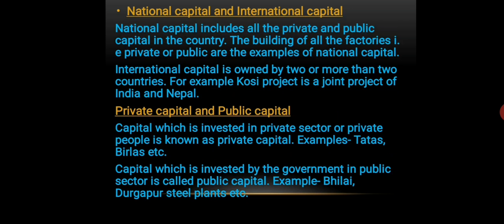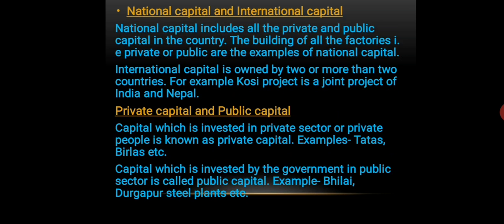Another type of capital is the international capital. International capital is owned by two or more than two countries. For example, Kosi project is a joint project of India and Nepal. Okay, there is a project that is made on the river Kosi, where the capital of both India and Nepal has been used.